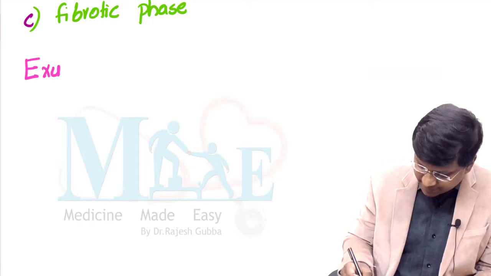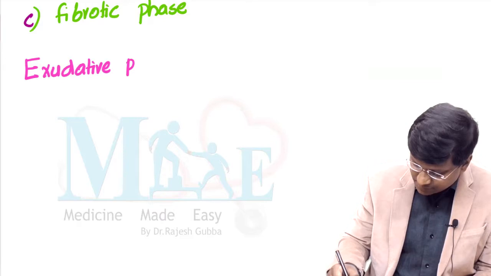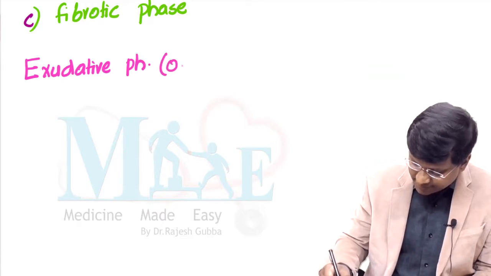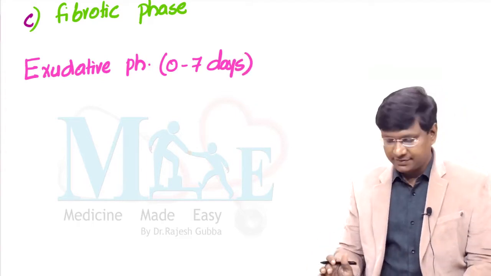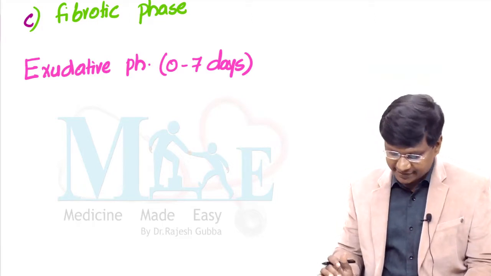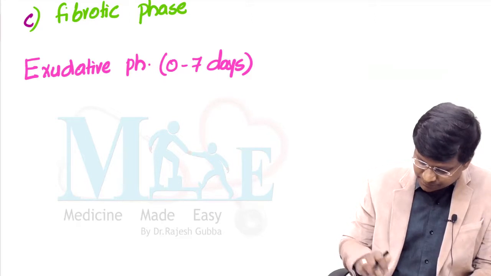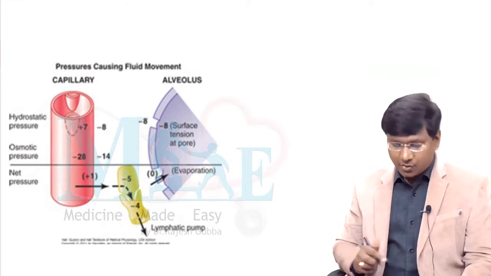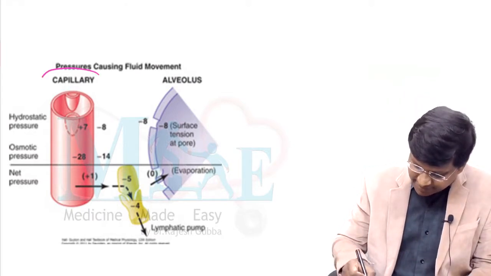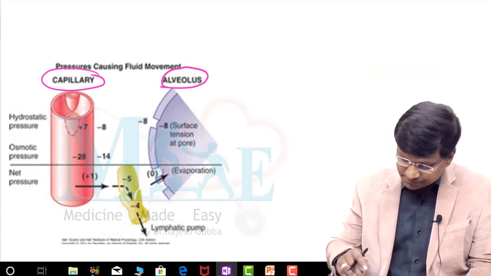Remember, this particular exudative phase will be present for nearly around 0 to 7 days. Right? Now let me explain what is happening in this exudative phase. You see this image over here. Now consider this is the pulmonary capillary and this is the alveolus.